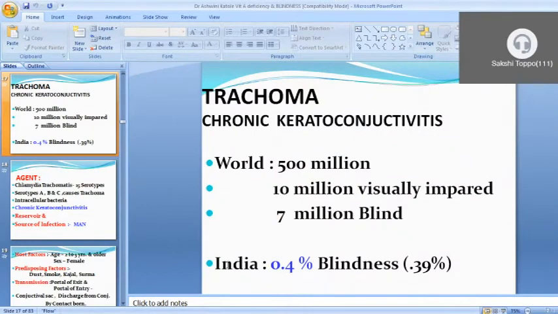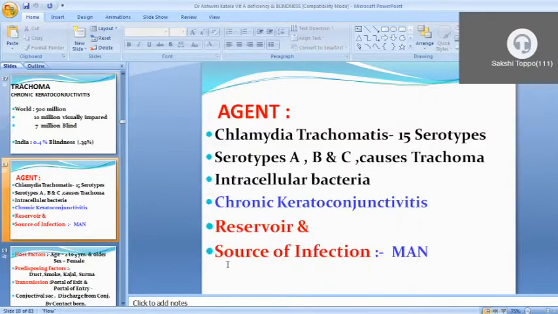Then trachoma. Now coming to the special aspect, that is trachoma, you already completed in ophthalmology. It is a chronic keratoconjunctivitis. In the world, 50 million people are affected, out of that 10 million are visually impaired, and 7 million are blind because of trachoma. In India, 0.4% blindness, that is 39% of all blindness, is the prevalence of trachoma.